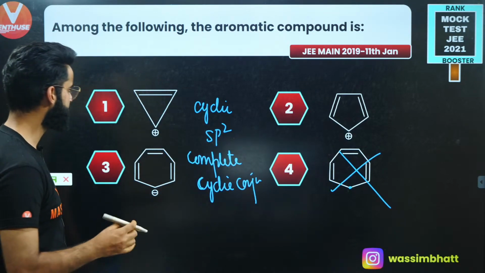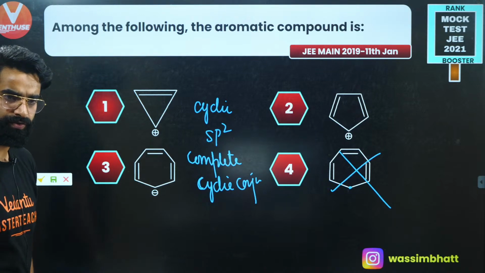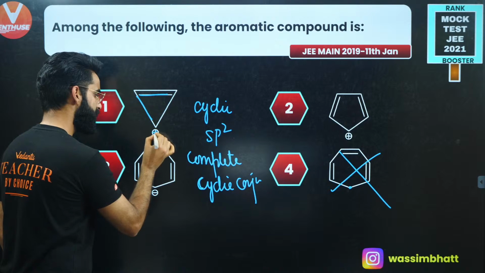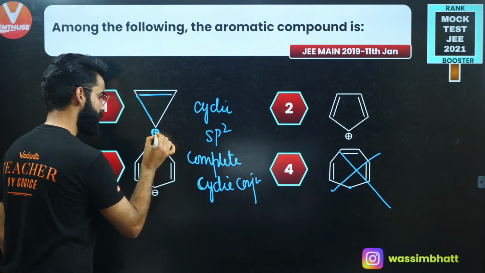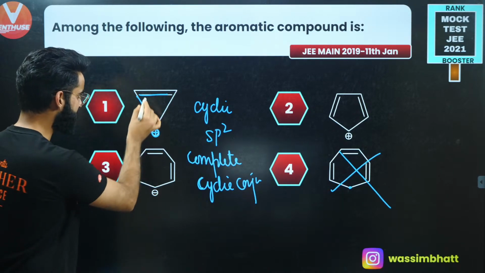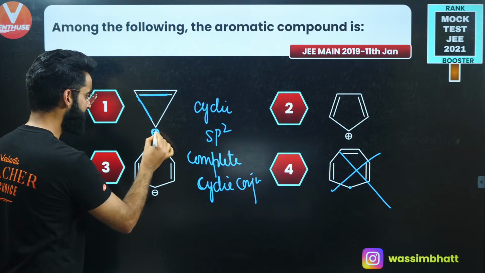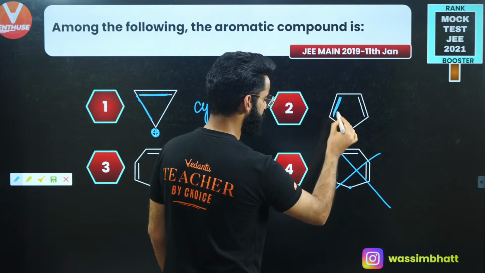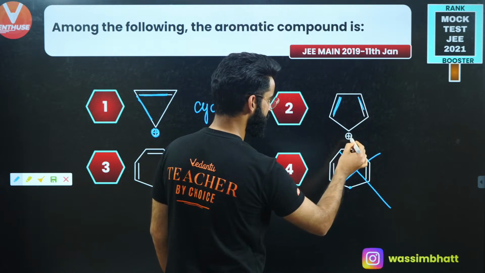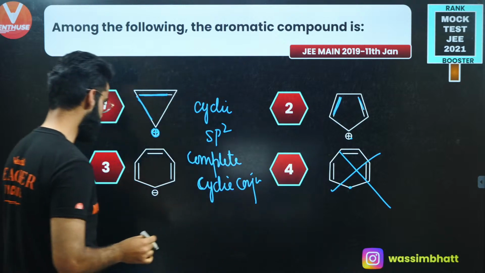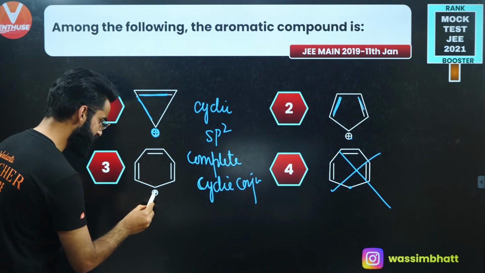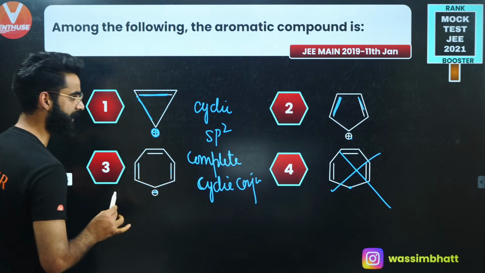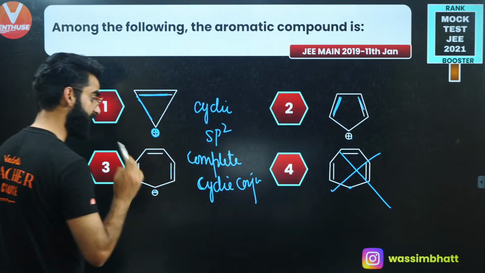Over here, in the first one, do we have complete cyclic conjugation? Absolutely. You have got pi bond and positive charge in the pure p orbital. So you have got the conjugation right here. In the second one, do we have the conjugation? Yes. This pi bond is in conjugation with this one. So you have got complete cyclic conjugation involved. Again, this negative charge is in conjugation with this one. So again, you have got complete cyclic conjugation. In all these three, you have got complete cyclic conjugation.